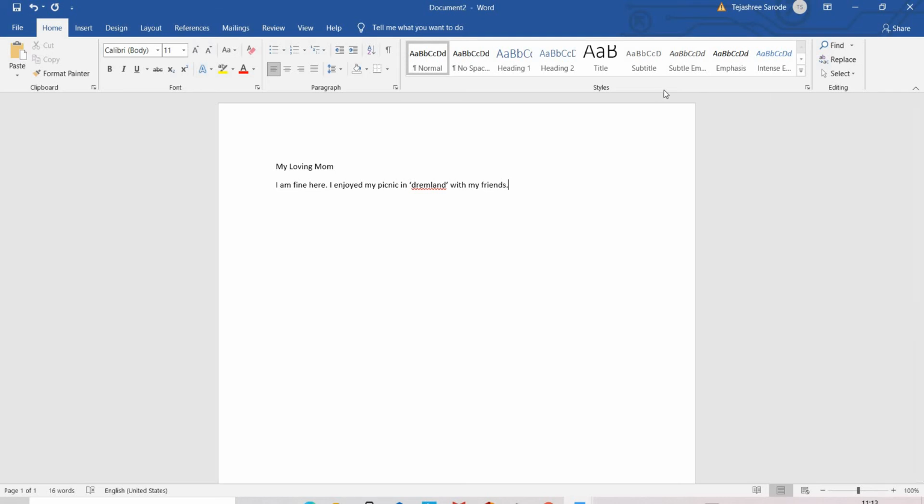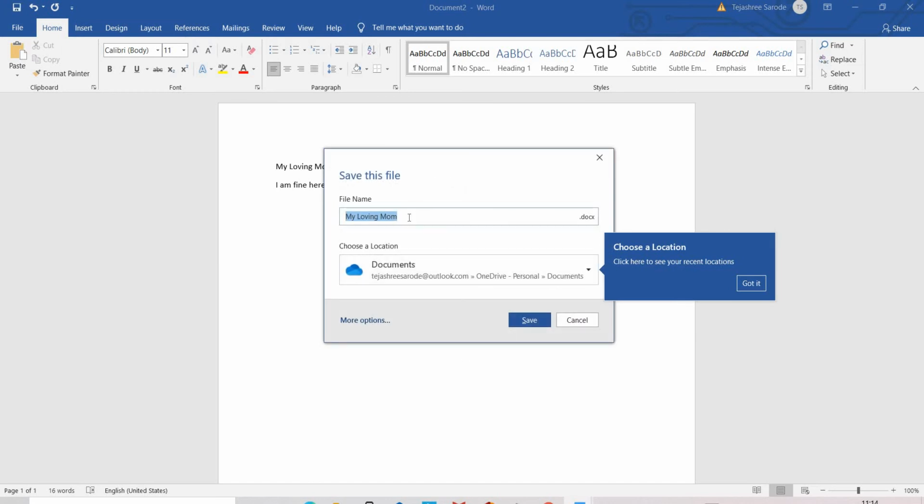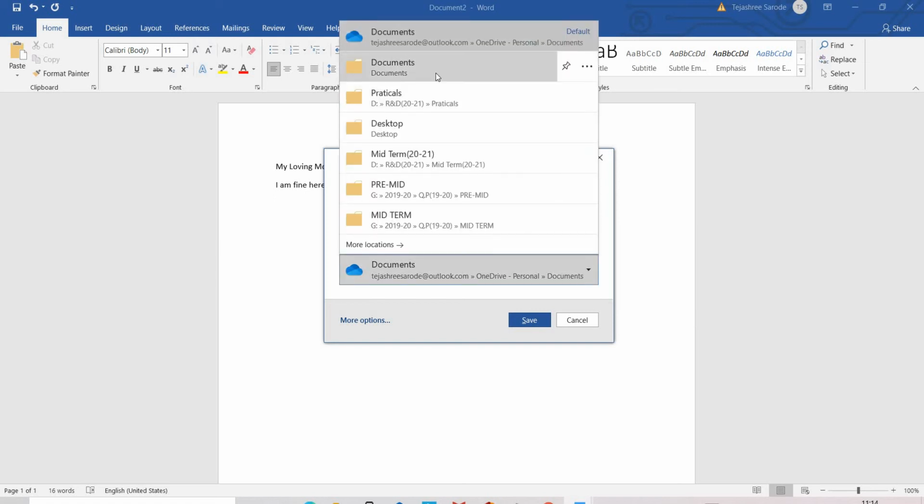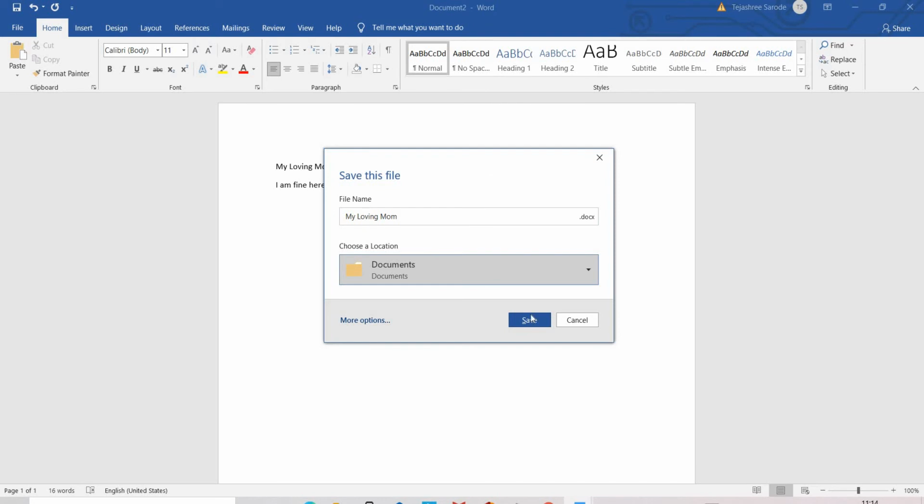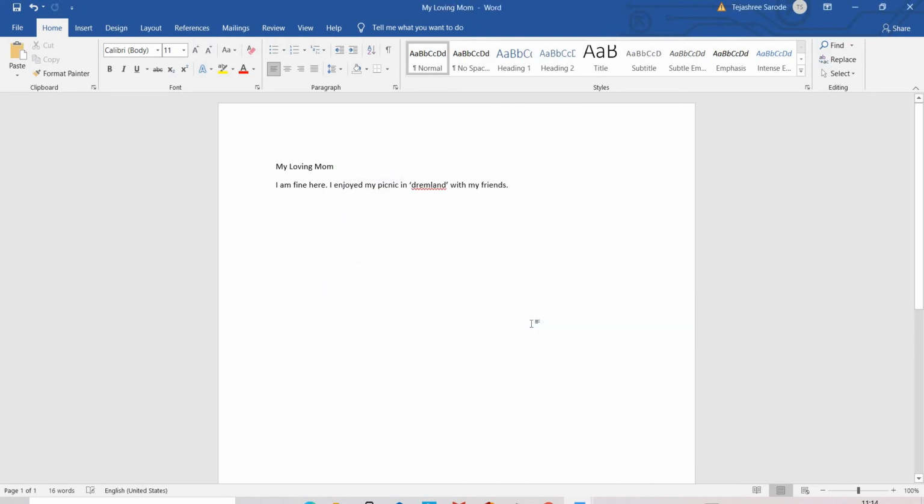Then follow the instruction: save the document with the name letter to mom using the save button of the quick access toolbar. Here is the quick access toolbar along with the title bar. You have a save button here, so just click on this. You have to save the file name as "My loving mom". You can change the location also and click on save.